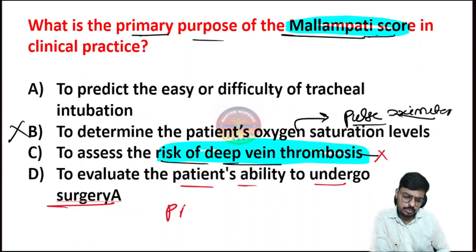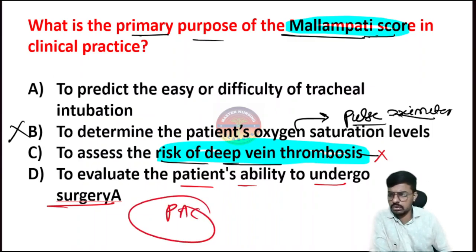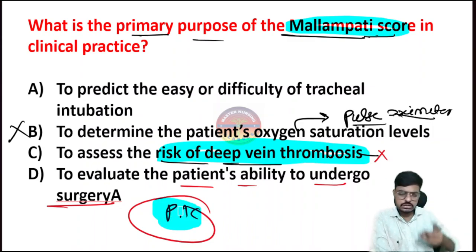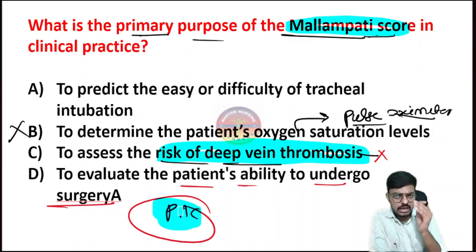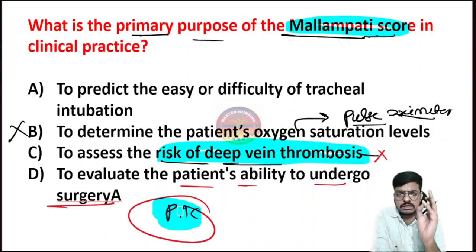There is a PAC. So before inducing any anesthesia, there will be a format called the pre-anesthesia checklist. With this one, the anesthesiologist will give fitness for the surgery. Before that, the anesthesiologist will check all viral markers, that is HIV, HBV, HCV, positive or negative.